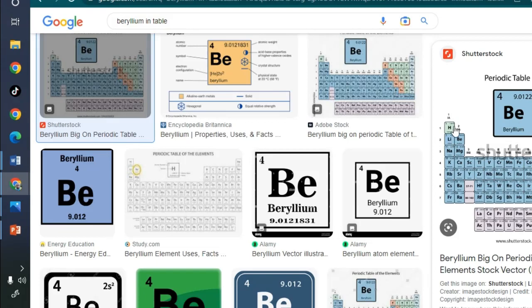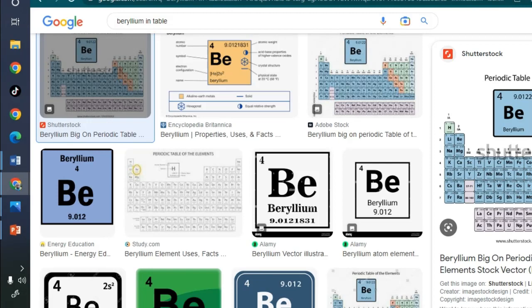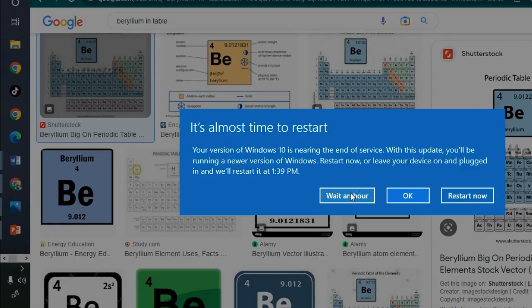Therefore, the first elements on your left on this periodic table are metals, so that one we know. Then what else did we need to check? Sulfur. Here is sulfur, group 6, just next to chlorine and argon. So from this side, these are non-metals.